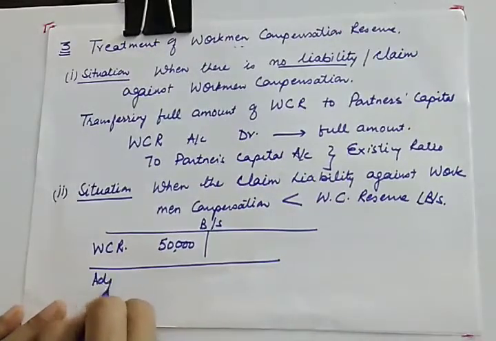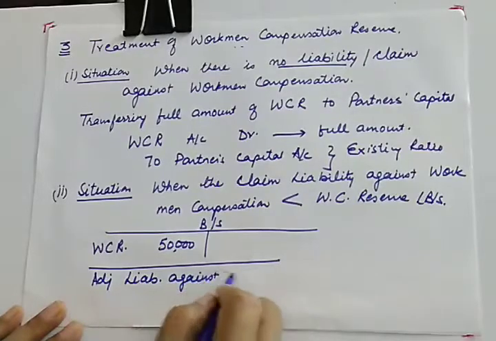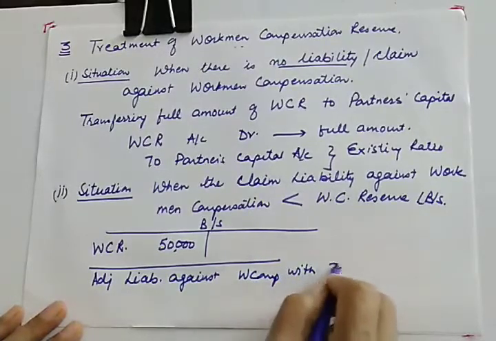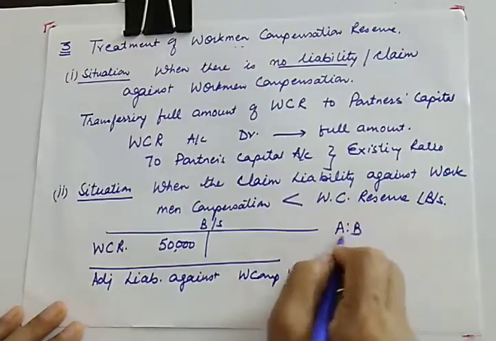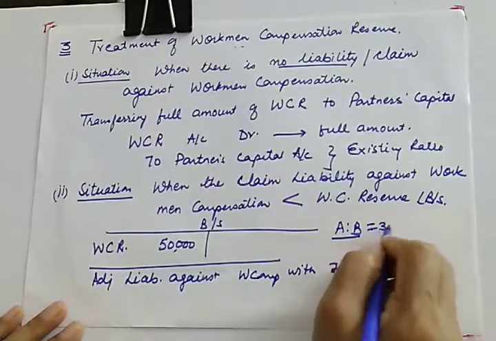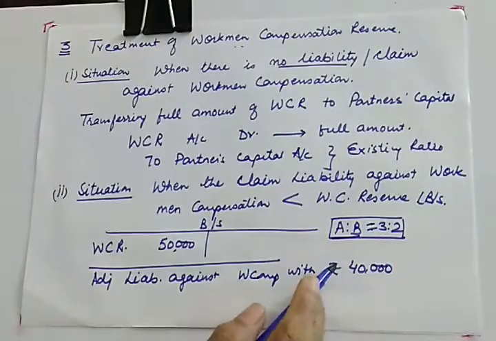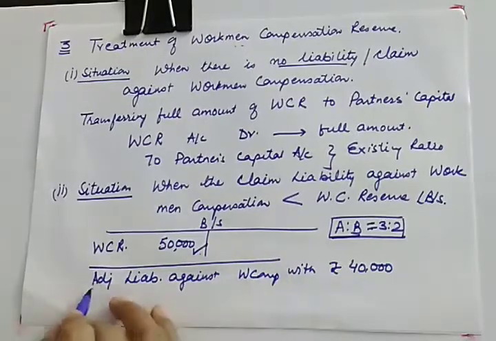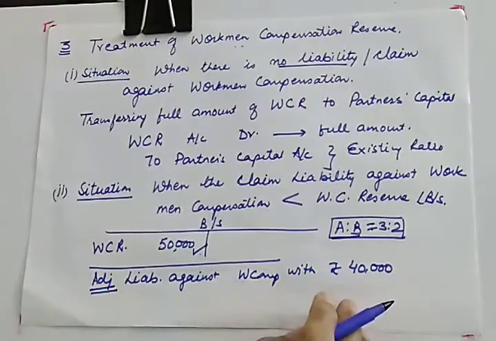In the adjustment, there is a liability against workman compensation of rupees 40,000, and there are two partners A and B sharing profits in the ratio of 3:2, and they decided to dissolve the firm. So it's a case of dissolution. Workman compensation appearing in the balance sheet is 50,000, while in the adjustments, given after the balance sheet, it is mentioned that there is a liability against workman compensation of rupees 40,000.